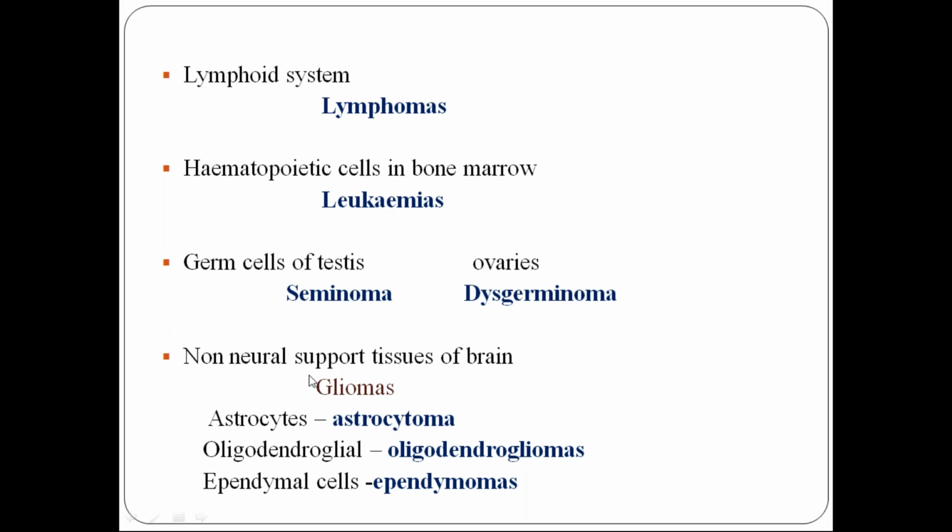Next, non-neural support tissues of the brain. A broad term is given for those tumors: the gliomas. If the tumor is arising from astrocytes, astrocytoma. Oligodendroglial cells, oligodendrogliomas. Ependymal cells, ependymomas. So here oma is mentioned, but in brain tumors, at this stage, that knowledge is sufficient. How do we know whether it is benign or malignant?